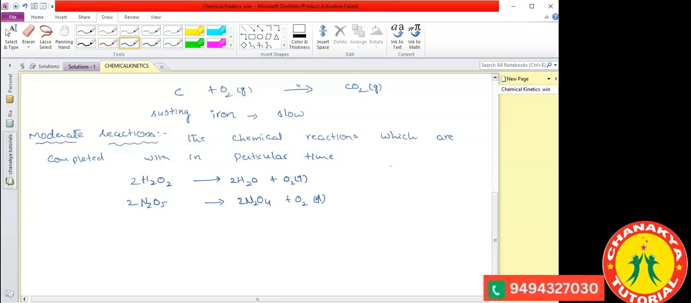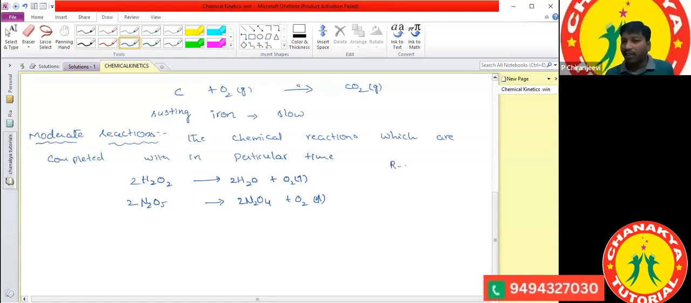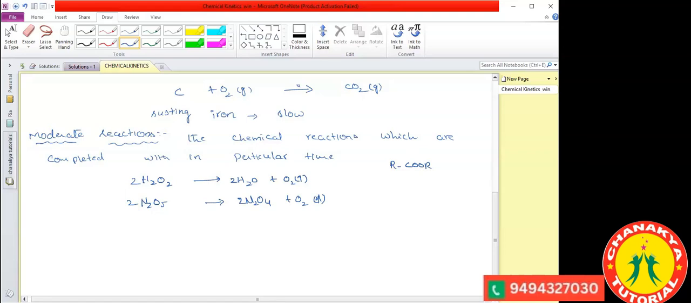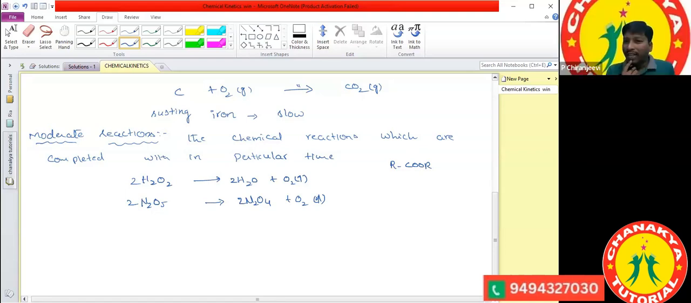RCOOR. Very good. So the general formula of the ester functional group is RCOOR. Okay. Hydrolysis of the ester. Ritu, you have the carboxylic acids chapter? Yes, sir. Aldehydes, ketones, carboxylic acid. So there you will get carboxylic acid esters.